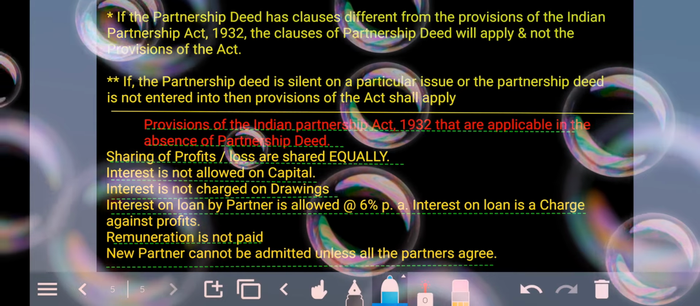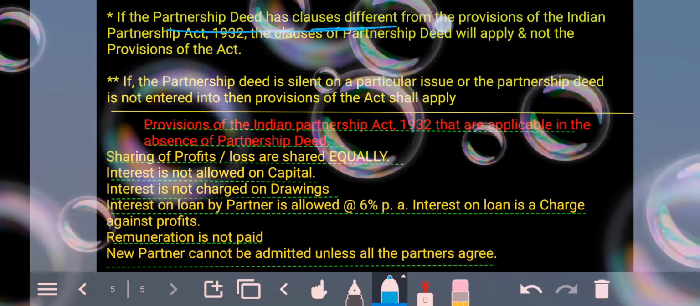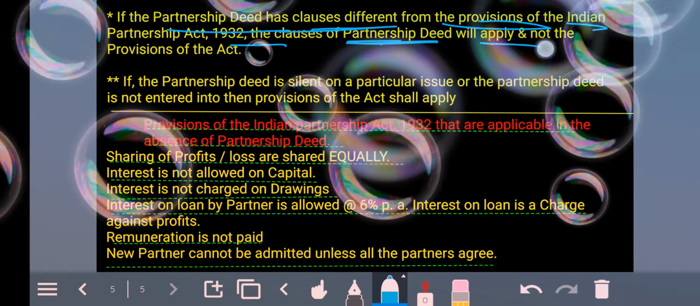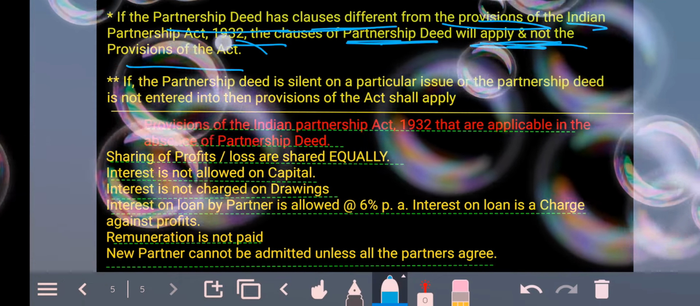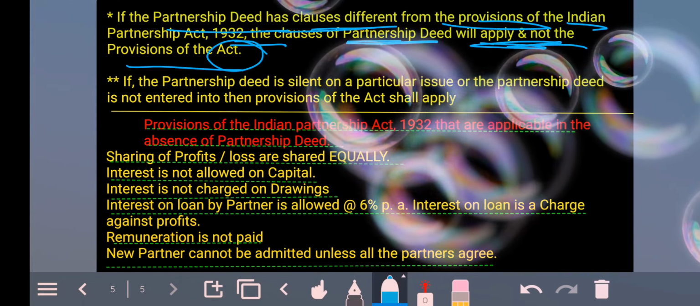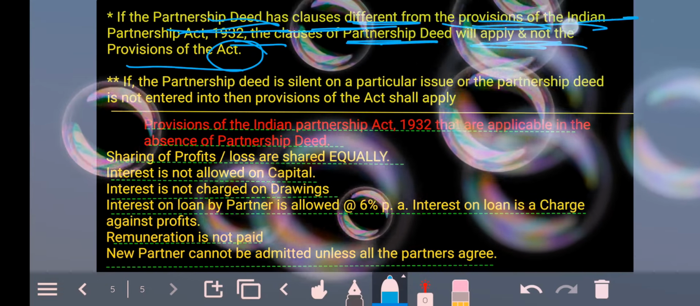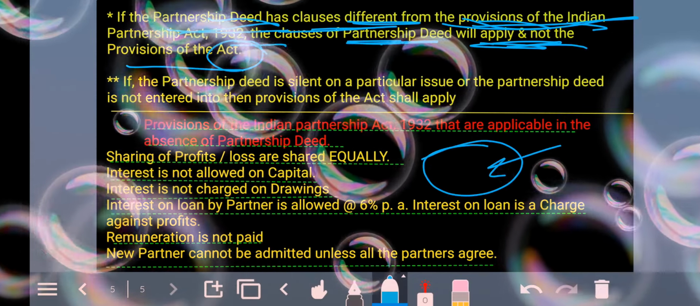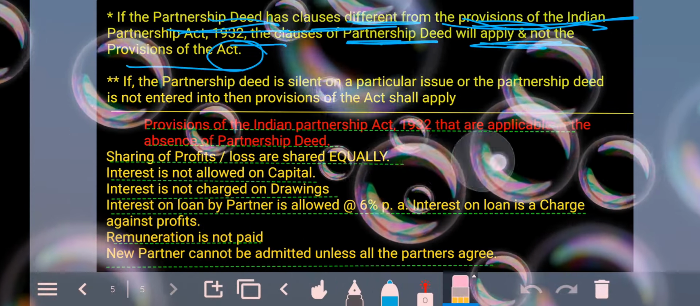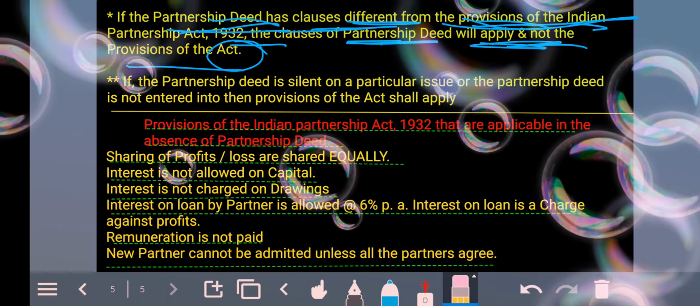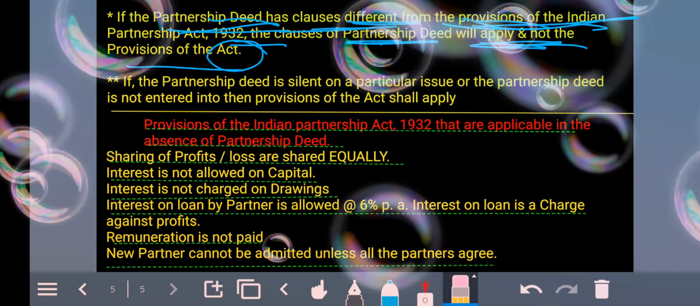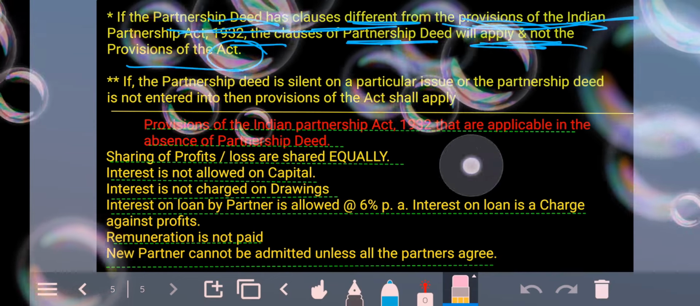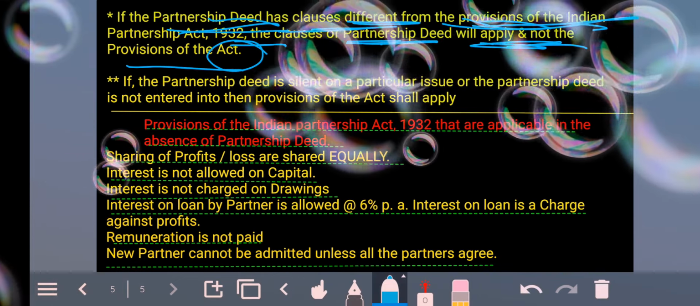Then if the partnership deed has clauses different from the provisions of the Indian Partnership Act 1932, the clauses of the partnership deed will apply and not the provisions of the Act. You have to remember this. We know that for all partnership firms we have an organization which rules over them. Like SEBI, the Securities Exchange Board of India, has regulation power over all the companies of the country. Similarly, the Partnership Act 1932 guides the partners on how to run the partnership firm.